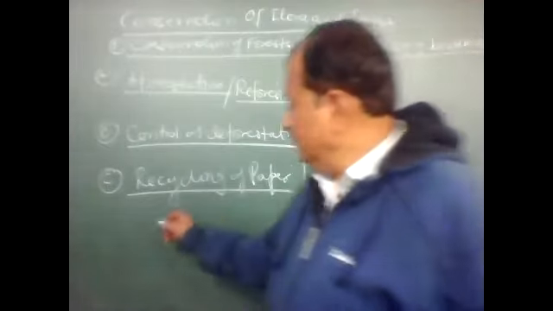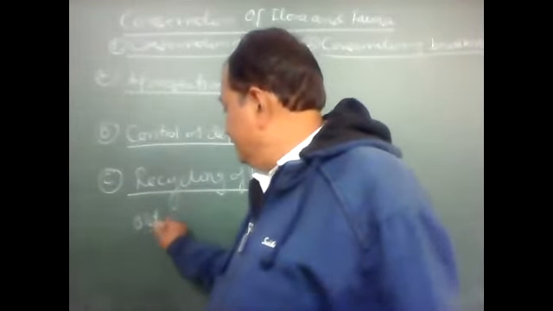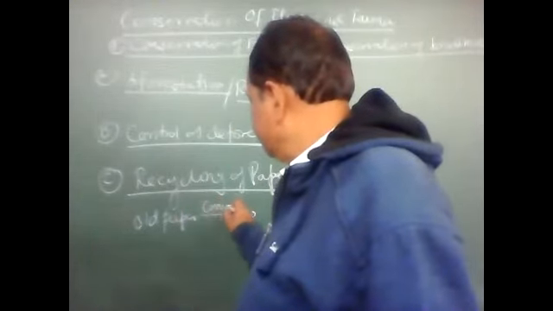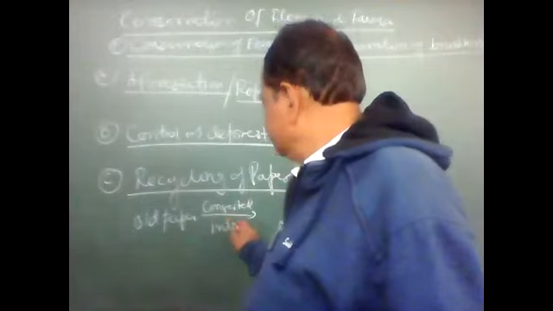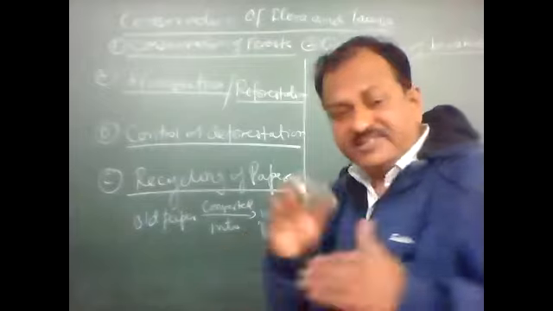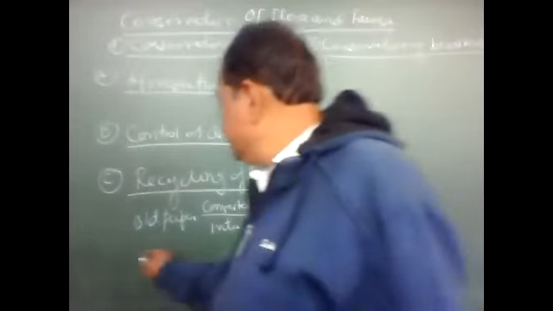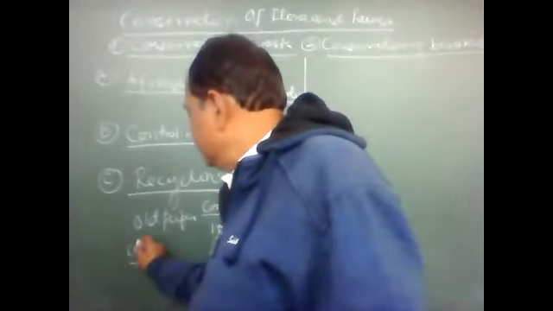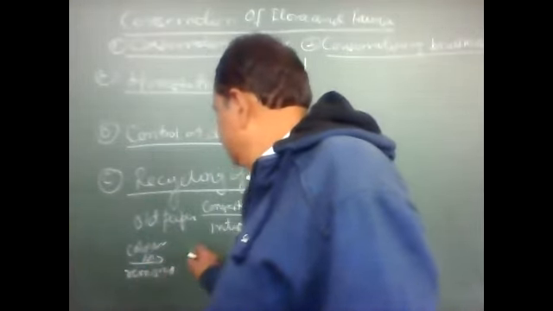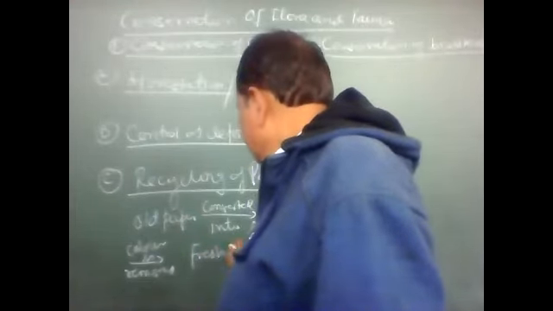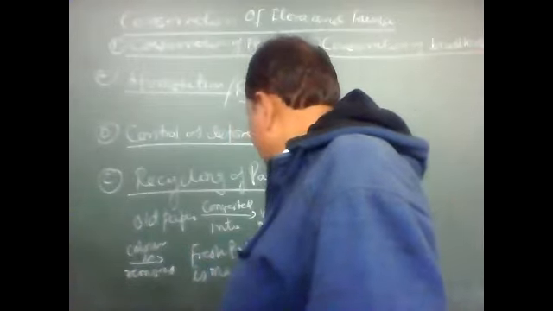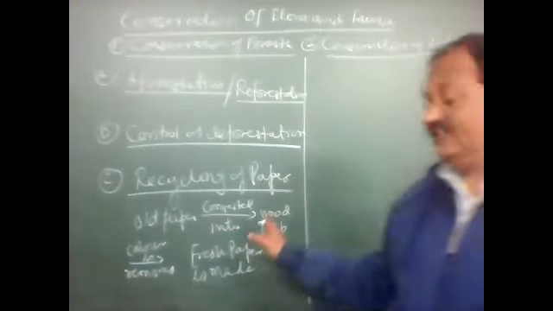So old paper is converted into wood pulp. Pulp is a semi-solid mass. Then the wood pulp is decolorized. Color is removed. Then fresh paper is made. So then fresh paper is made. So this is the step.